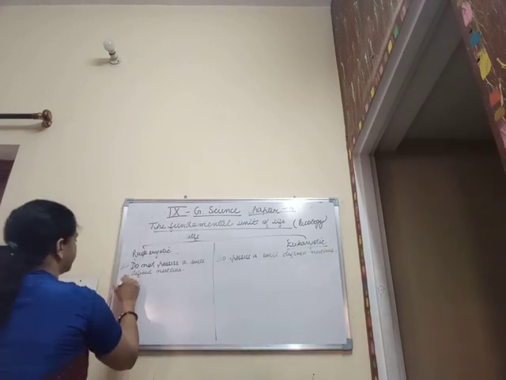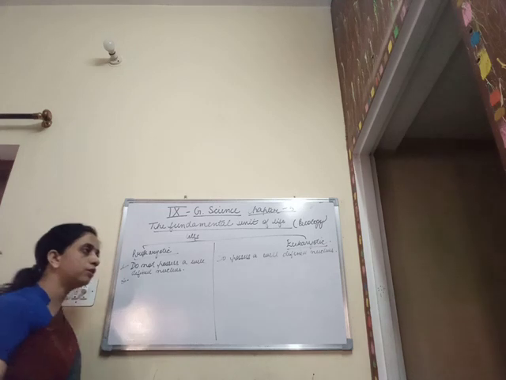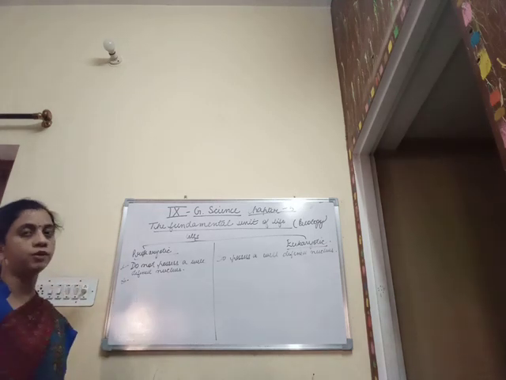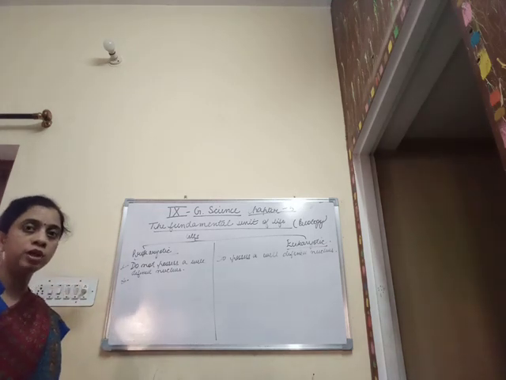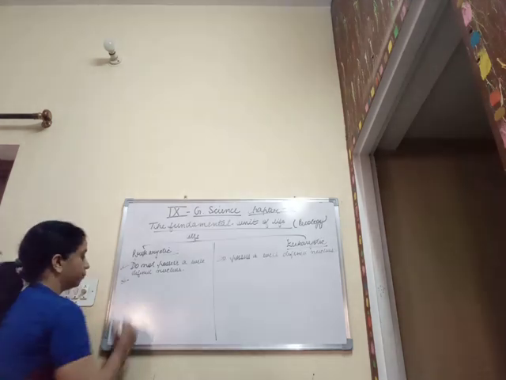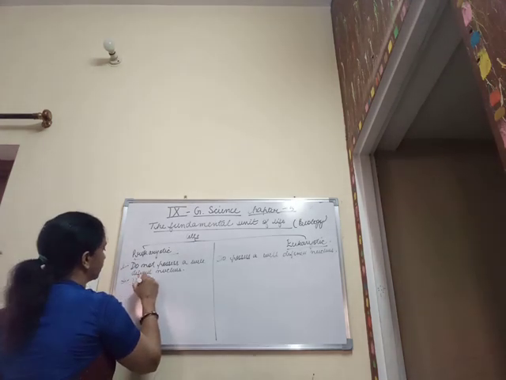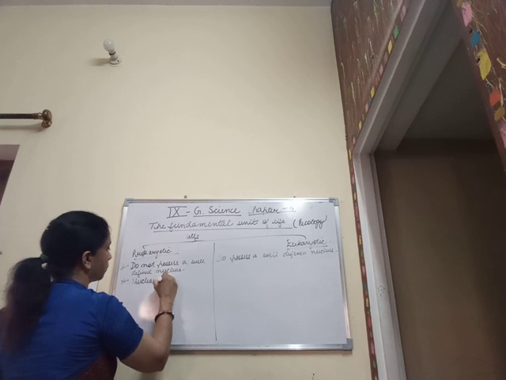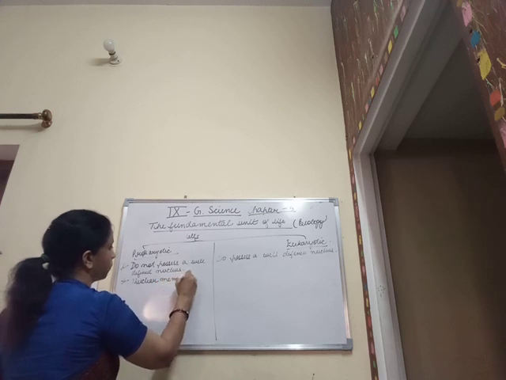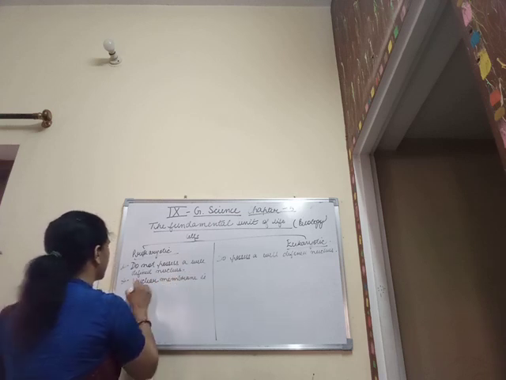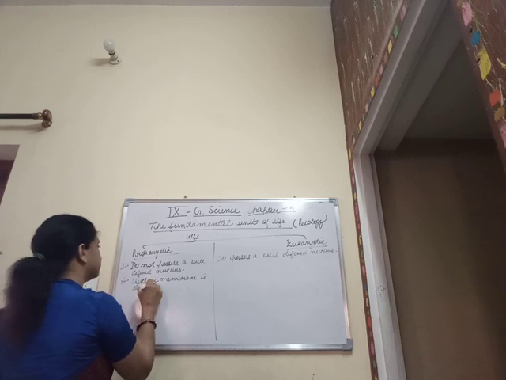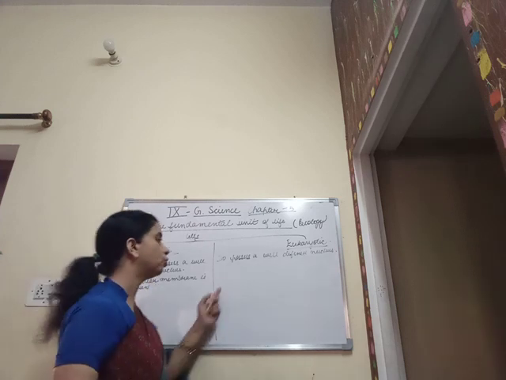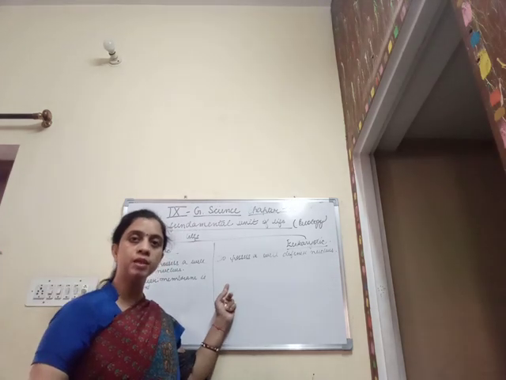Second, prokaryotic cells, as I said, do not possess a well-defined nucleus. That means the nuclear membrane is absent in them. And when we are talking about the eukaryotic cells, the nuclear membrane is present.